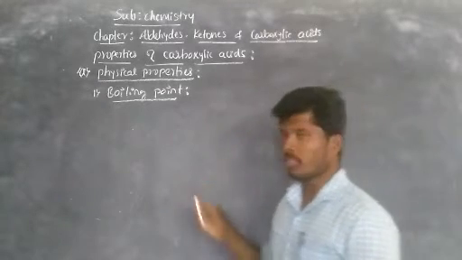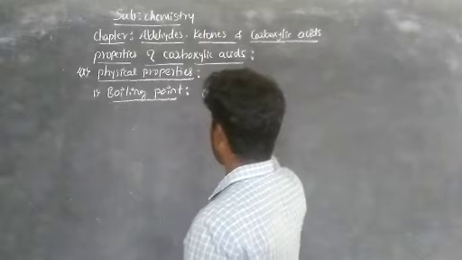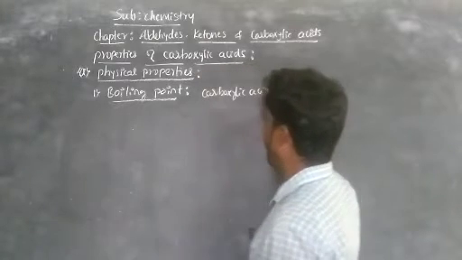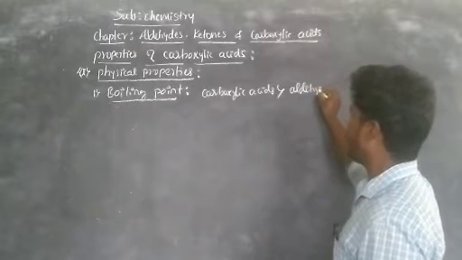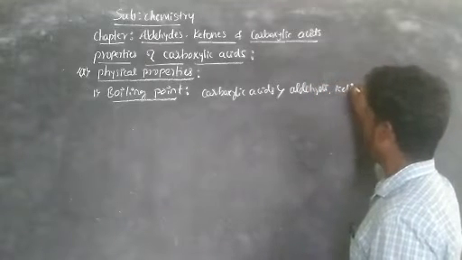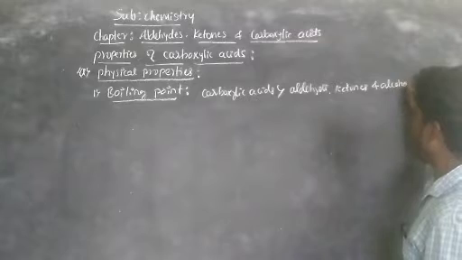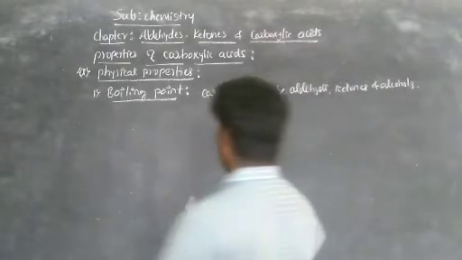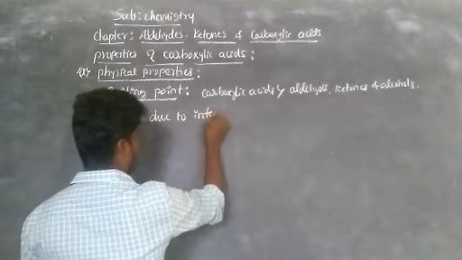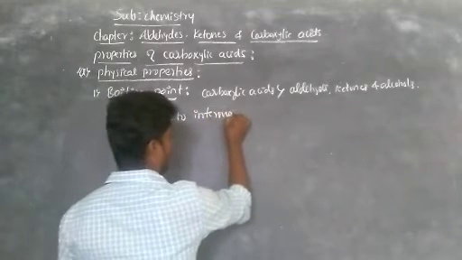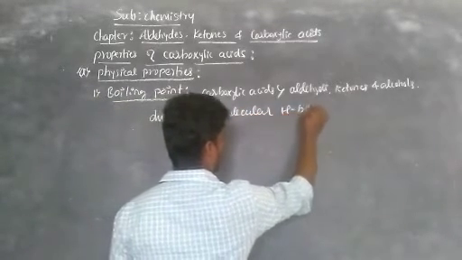Okay, so observe the boiling point of carboxylic acids. Carboxylic acids is higher than what? Aldehydes, ketones and alcohols. This is due to why? Formation of intermolecular hydrogen bonding. Due to intermolecular hydrogen bonding.